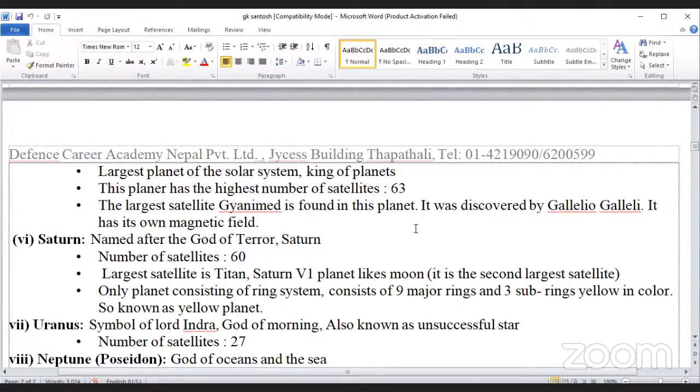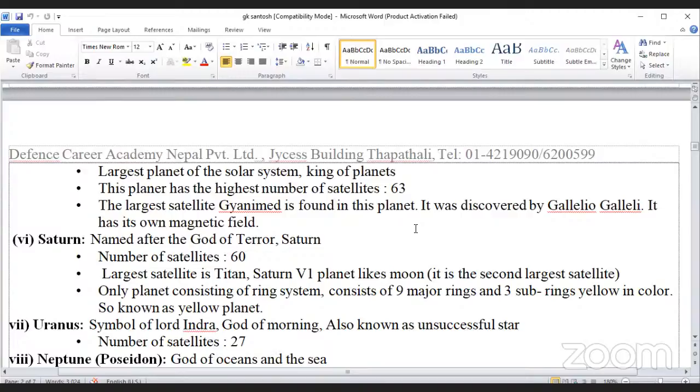Saturn, named after the god of time, Saturn. Number of satellites, 60. Largest satellite is Titan. Titan is a planet-like moon and the second largest satellite. Only planet consisting of a ring system, which consists of 9 major rings and 3 sub-rings. Yellow in color, so known as the yellow planet.